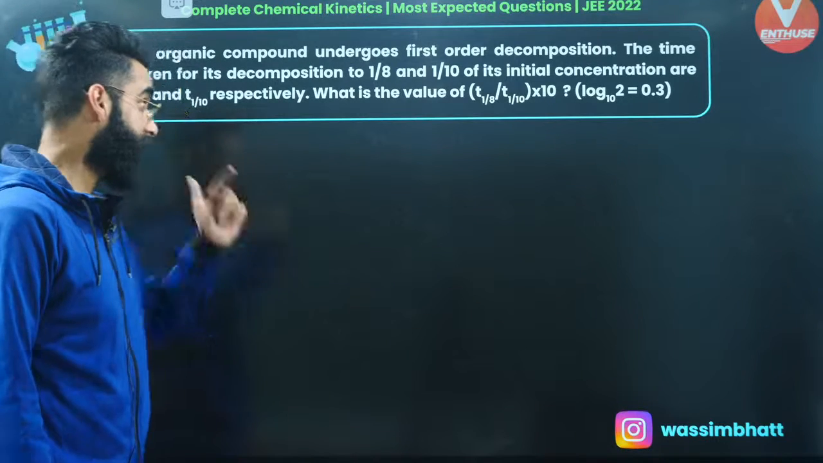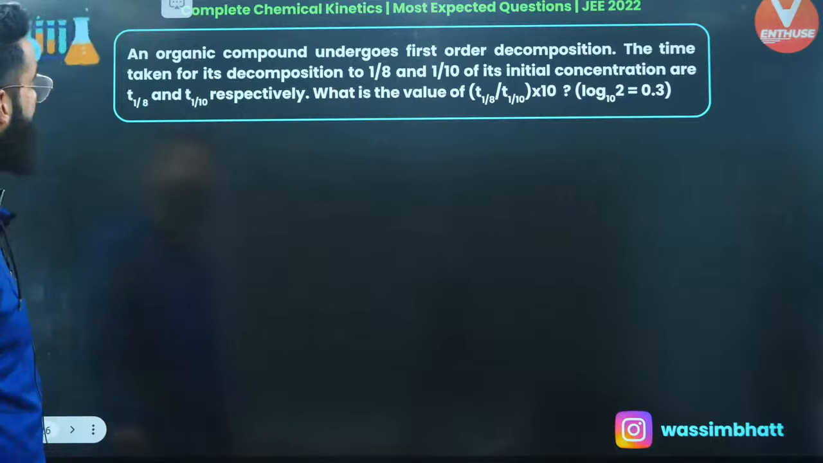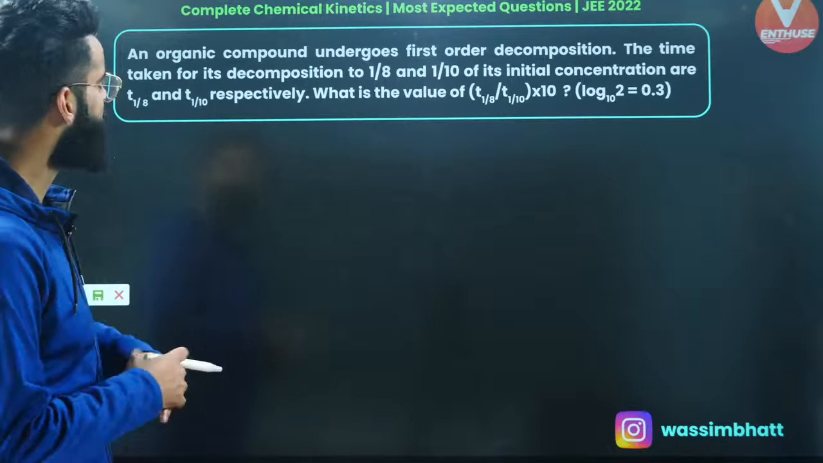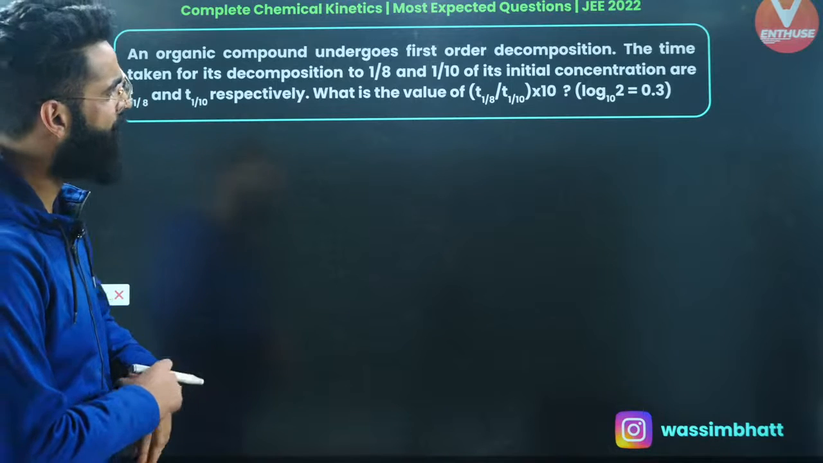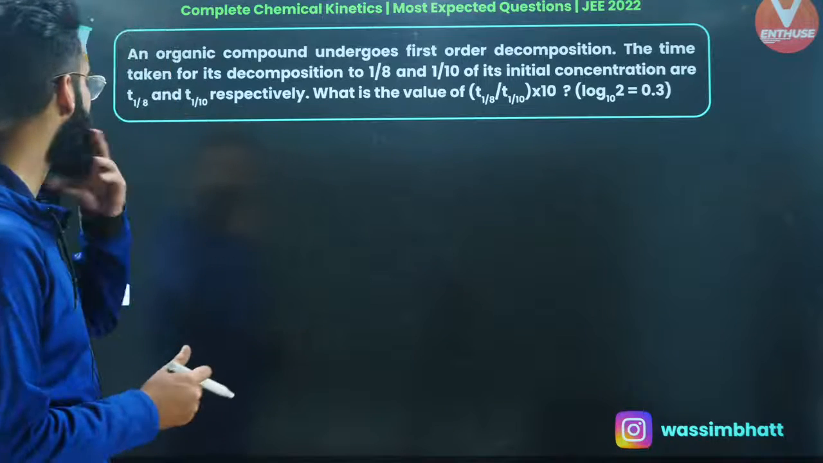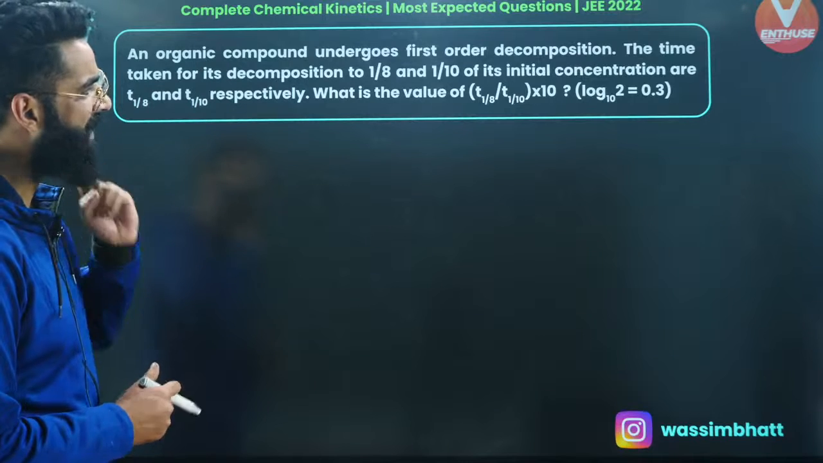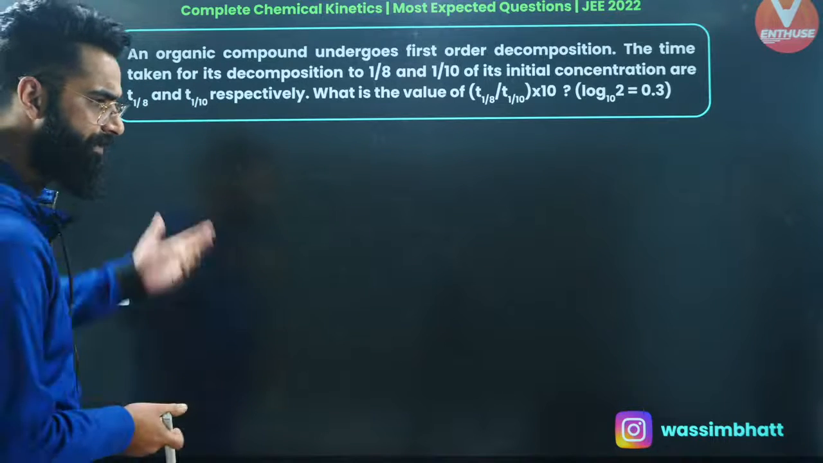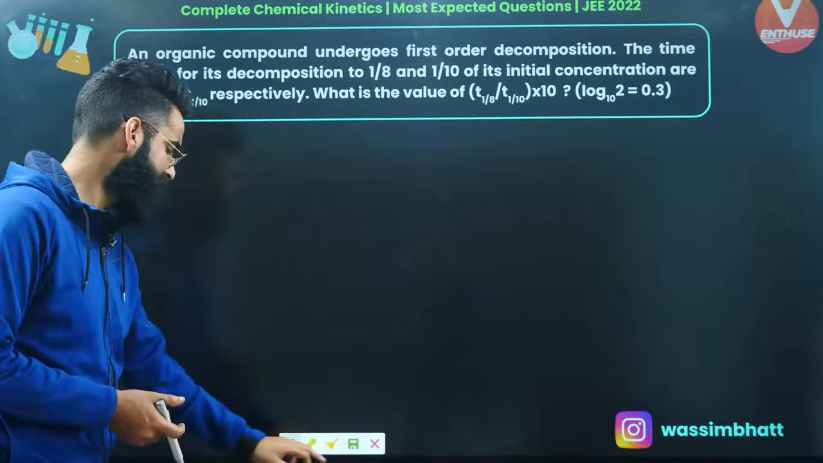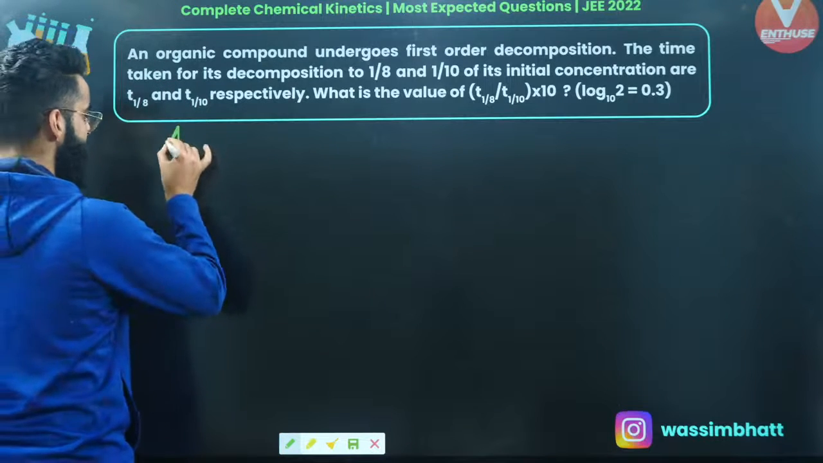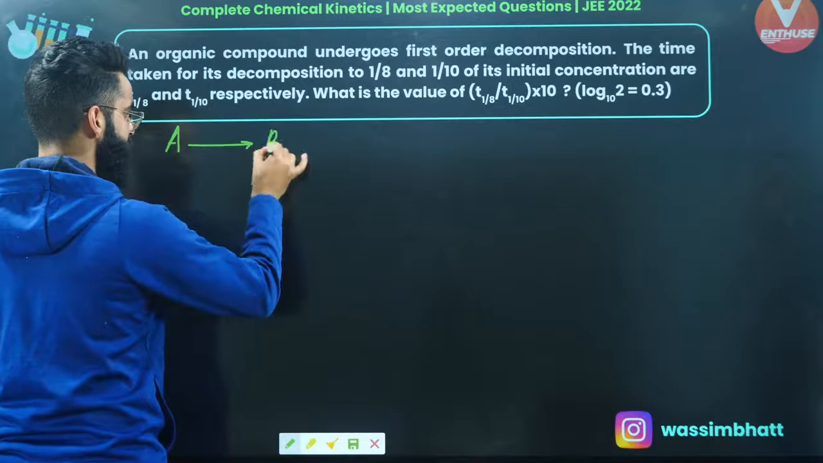Okay, look at this particular question, my dear people. An organic compound undergoes first order decomposition. The times taken for its decomposition to 1/8 and 1/10 of its initial concentration are T1/8 and T1/10 respectively. What is the value of T1/8 divided by T1/10 into 10, right? This is again a simple question. Let's try to solve this one. See, let's say the first order reaction is A gives B. This is the first order reaction that's given to me.